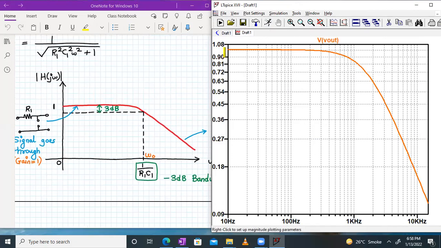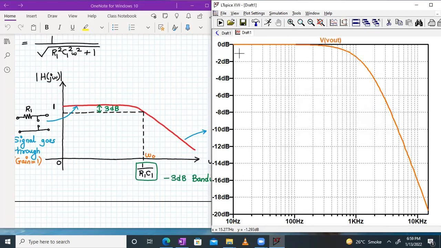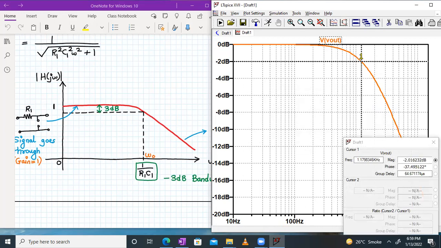Over here, this is the gain of 1. And if you come 3 dB down, if I convert that into dB, in decibels, if I go over here and see, this is 1 only, right? This will be 0 dB. And if you have to go 3 dB down and then measure the frequency omega naught, I'll place the cursor over here and I'll move it down until it is minus 3 dB. Okay. So it's very close to minus